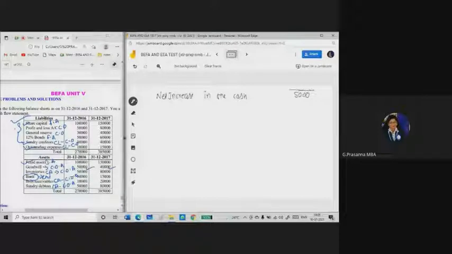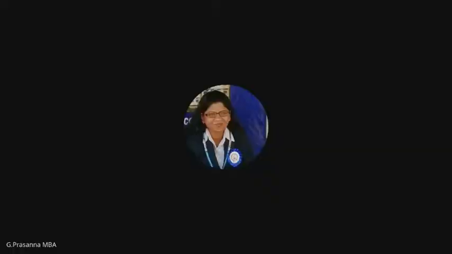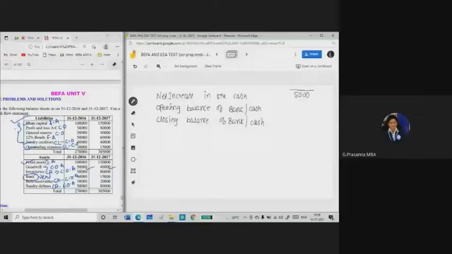So here I will be writing opening balance, sometimes they will be giving cash, you can take cash also, and closing balance of bank and cash. Okay, you need to identify whether he has given bank or cash. You can take any of them. So here you have to take the opening and closing balance of bank.